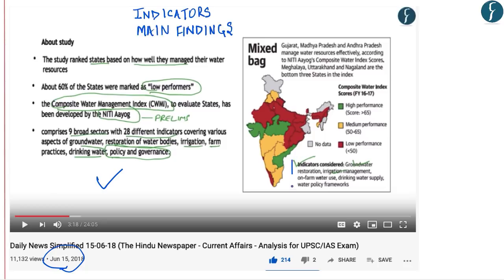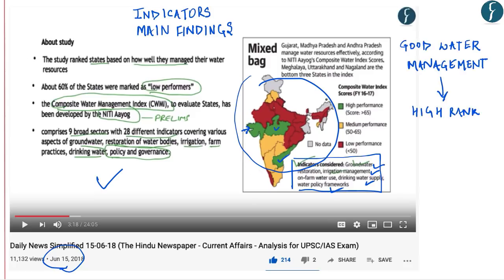As you can see here, the indicators considered were groundwater restoration, irrigation management, drinking water supply, and other water policy frameworks. From this map, you can see the states marked with green, which are Gujarat, Madhya Pradesh, and Andhra Pradesh. They are not really states which have very high water availability, but still they ranked high on this index. That's where the management of water comes in.